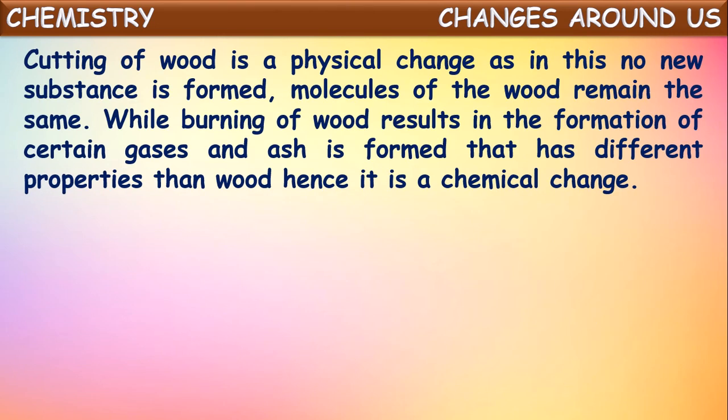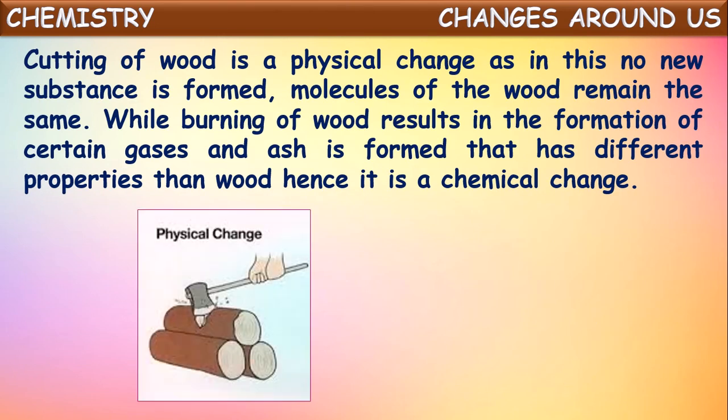One more, cutting of wood is a physical change, as in this no new substance is formed. Molecules of the wood remain the same, isn't it? Even if we cut a log of wood into 2 pieces or 3 pieces, small pieces, there is no change in its composition, just the size is being varied, isn't it?